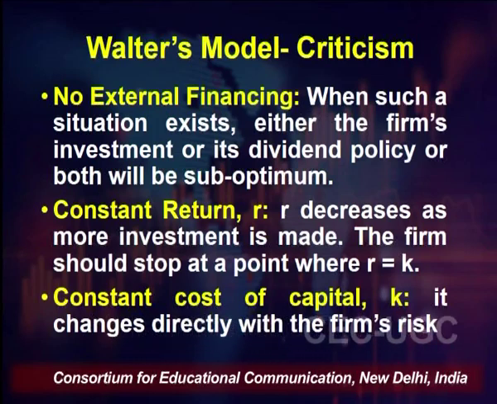So the firm should decide to stop at a point where our R is equal to K, because when R is more than K, our price of share was increasing when our payout ratio is reducing. But when R is equal to K, the price of share will remain same. Okay, so we should stop at this point, because beyond this point, when our R is less than K, only when we are increasing the payout ratio is the price of the share increasing, otherwise the price of the share is decreasing.